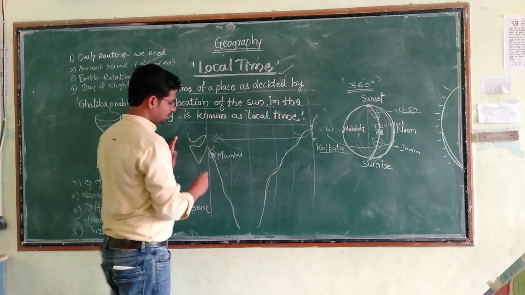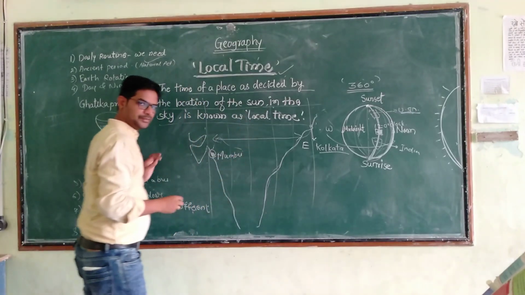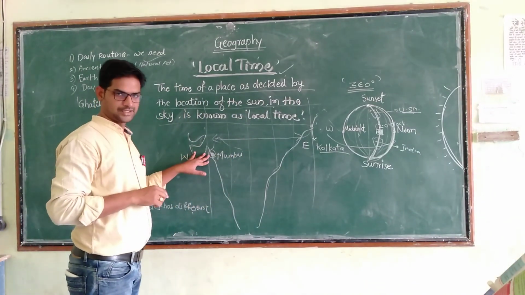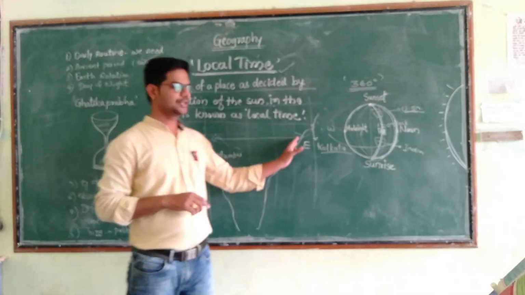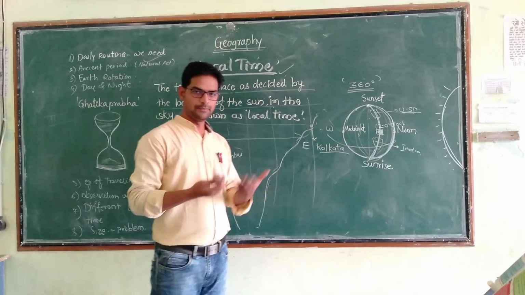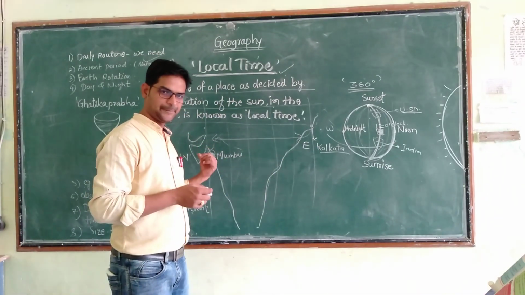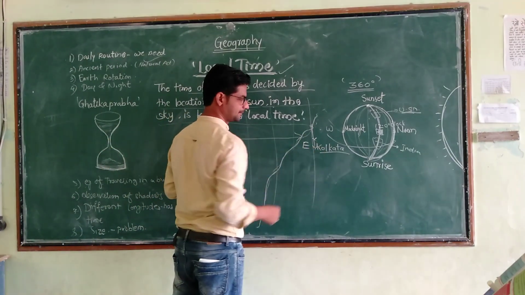Now see, Kolkata is located toward the east of Mumbai and Mumbai is located toward the west of our country. So which city will face the sun first? Obviously Kolkata will face the sun first, then Mumbai. So first here the morning will happen.